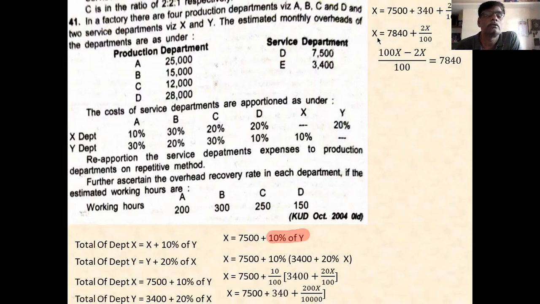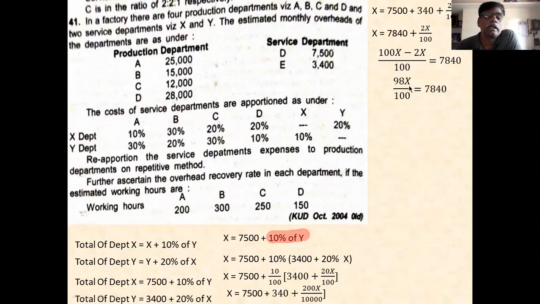100x is there. So x is nothing but x by 1. So LCM is 100x. 100x minus 2x, you take as 100x. X as a 100x, 100x divided by 100x, 2x by 100x. So 100x minus 2x divided by 100 is equal to 7,840. 98x by 100 is equal to 7,840.